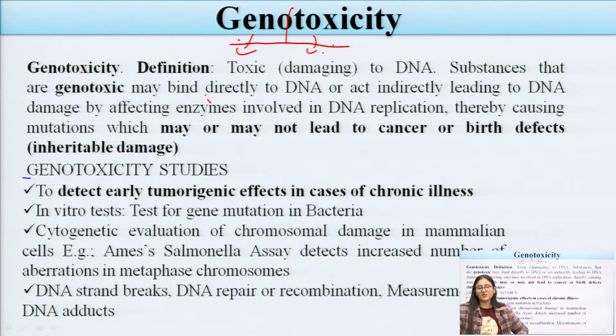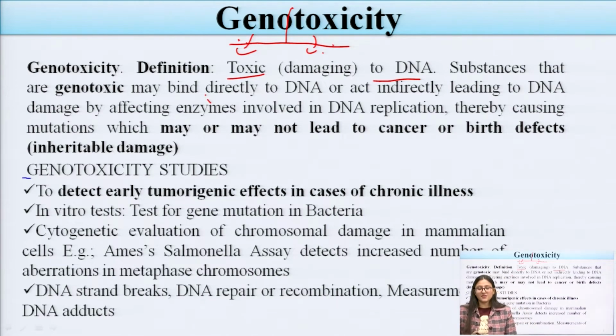First of all, we have to define what genotoxicity is. Genotoxicity means toxic damage to the DNA. If any kind of toxic effect can be seen in the DNA, this is known as genotoxicity. Substances that are genotoxic may bind directly to the DNA, or they can indirectly lead to damage of our DNA. So these are the genotoxic substances which mainly produce alteration in the DNA.